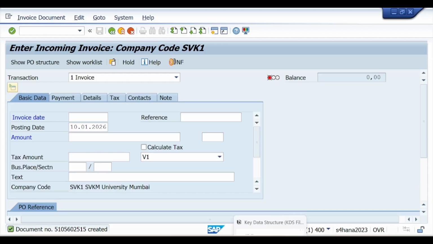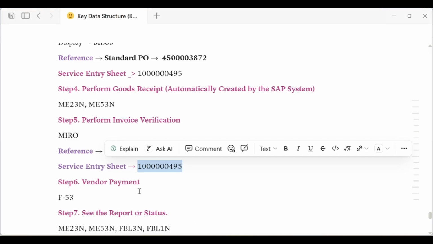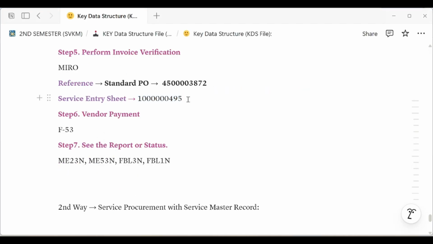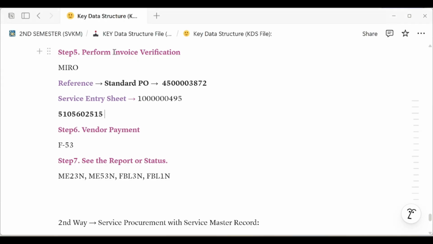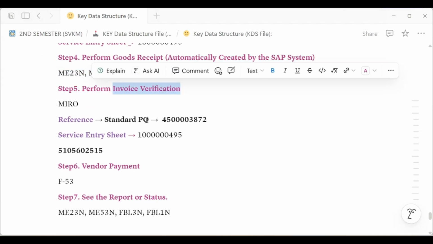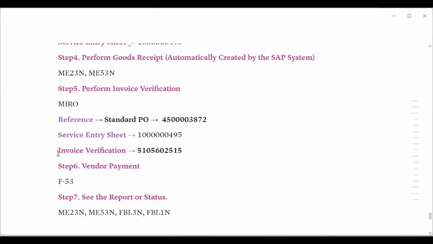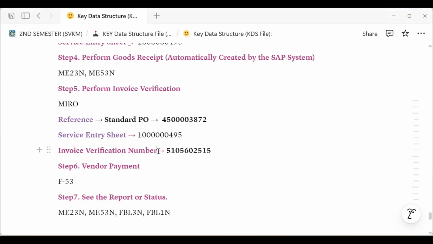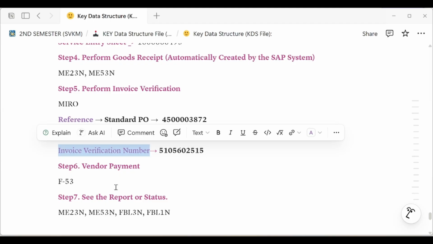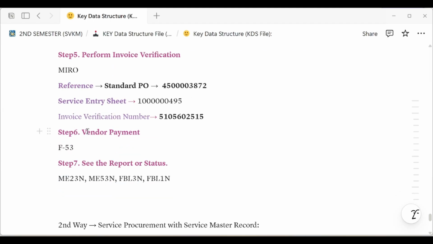Okay, so this is my invoice number, maintained in the KDS file. Invoice verification number.